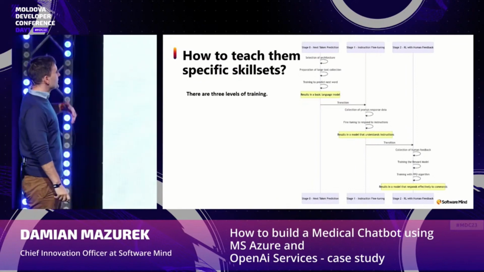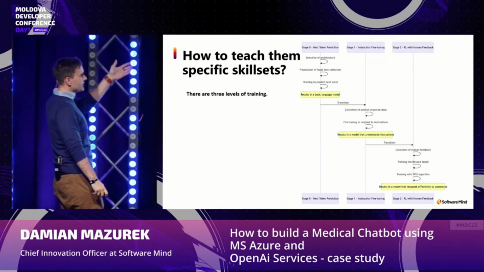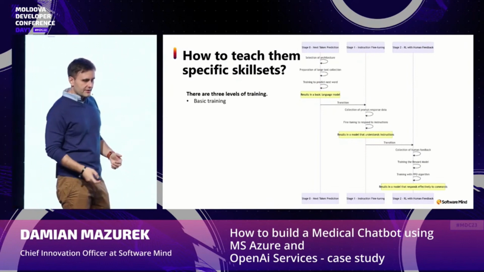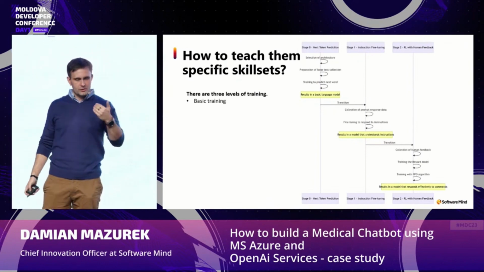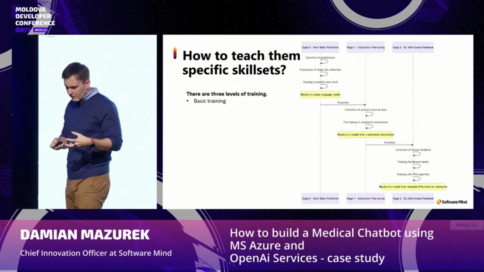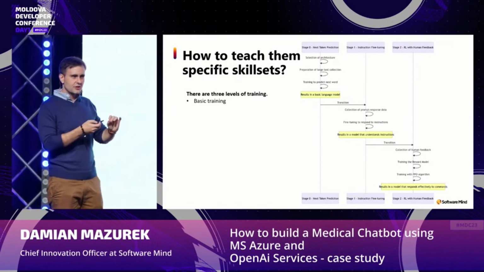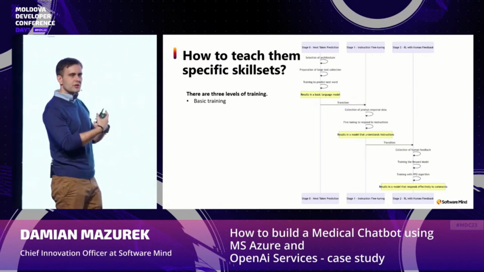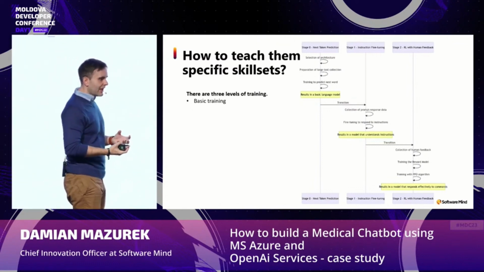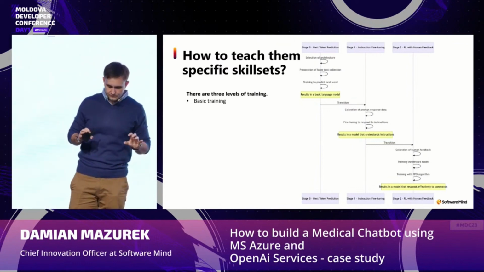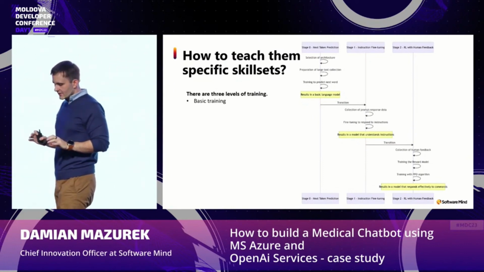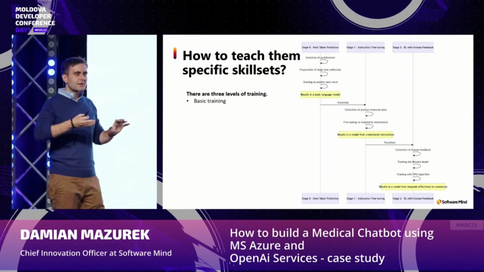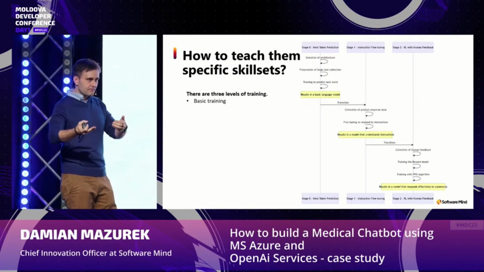But when we are speaking about training, we have 3 different layers of training. The first one is our basic training. Let's call it stage 0, the next token prediction. Here we need to imagine that our large language model is like a baby. We need to teach it the specific words. We need to teach it how to speak. And this basic training creates what are called foundation models, so models that are trained on general knowledge and are able to generate text.